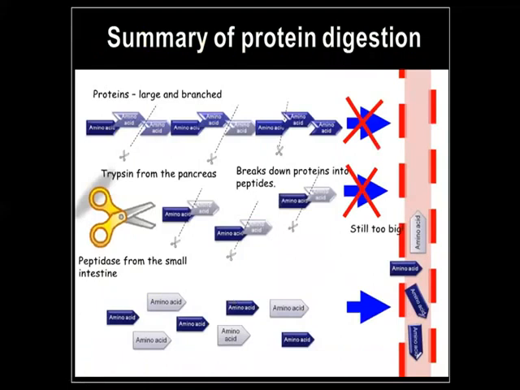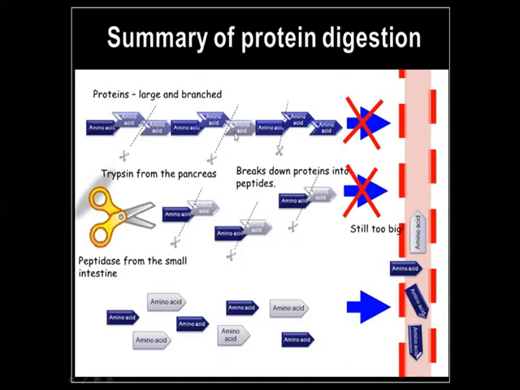Another figure, summary of protein digestion. Look at this figure. Here is protein, so it is a large and branched chain which the body cannot absorb directly. So it needs to be broken down.